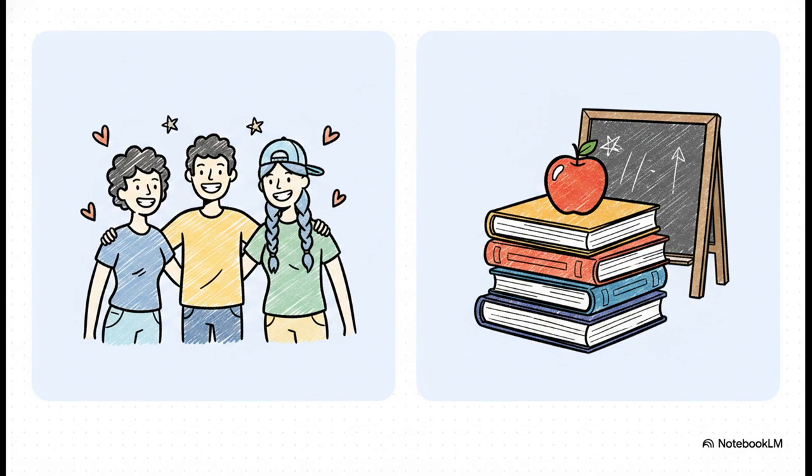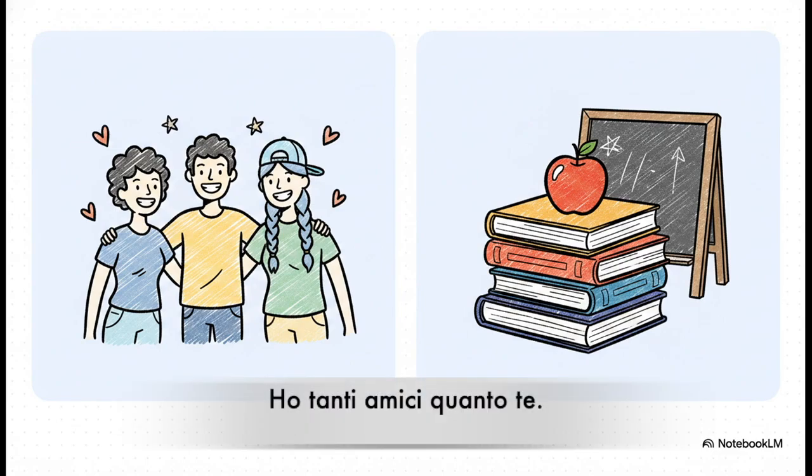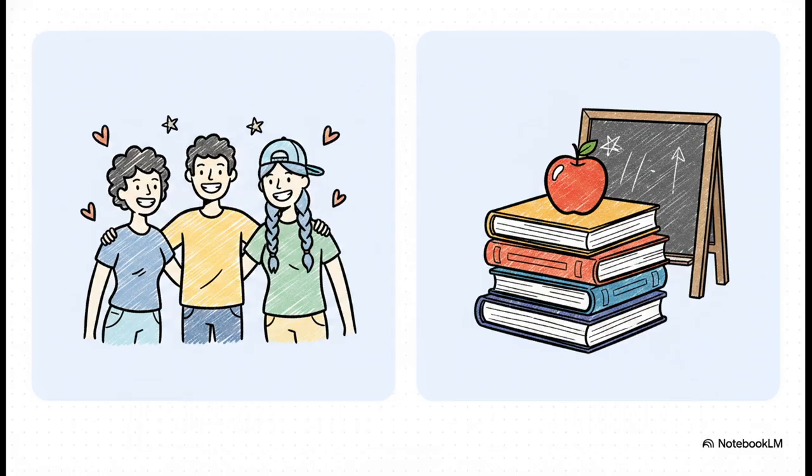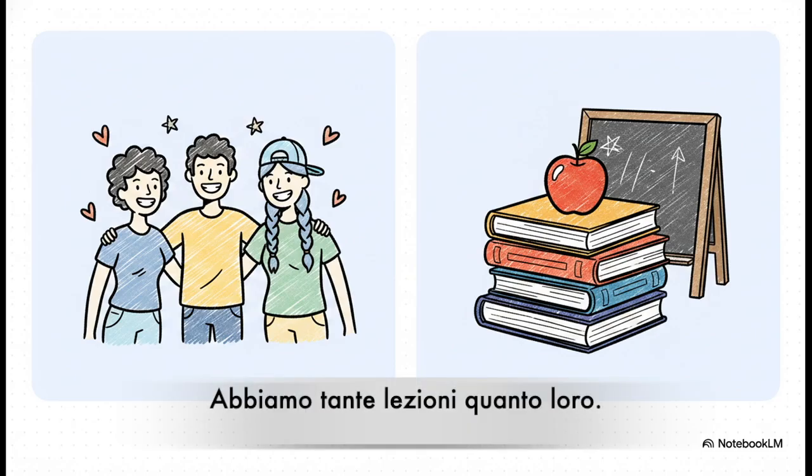Let's look at some plural forms to see this in action. Take the sentence, Ho tanti amici quanto te. I have as many friends as you. Because amici is a masculine plural noun, tanto morphs into tanti. But what if the noun is feminine? Like, abbiamo tante lezioni quanto loro. We have as many classes as they do. Lezioni is feminine plural, so tanto shifts again, this time into tante.